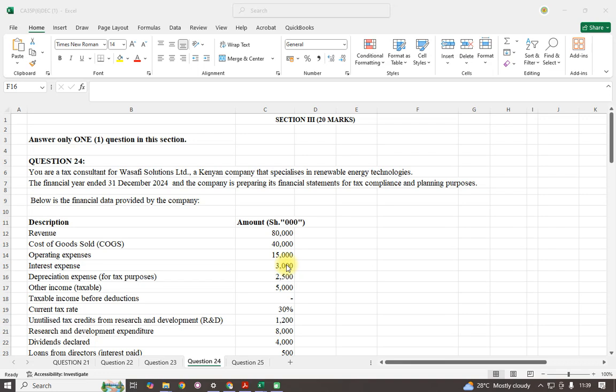It's another day that we are continuing with the business data analytics, and this day we are reviewing the question for December 2024. Question number 24. This was a question on taxation, the specialization area of taxation.